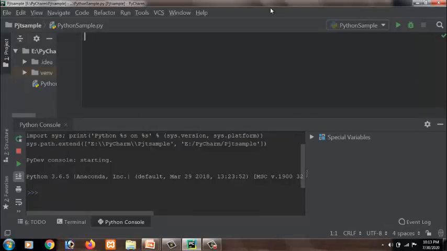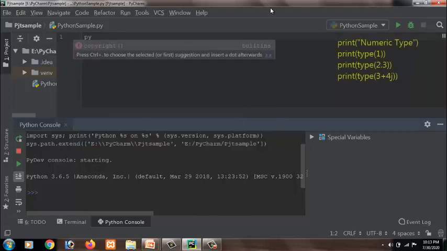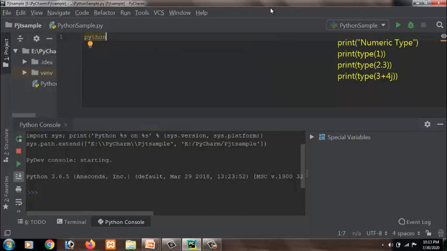We can know about the data type of a given data using the type function. Now we'll see the example of these in the PyCharm window. Now we'll see the example of all the data types in PyCharm environment. Let's go one by one. First we'll start with numeric data type.